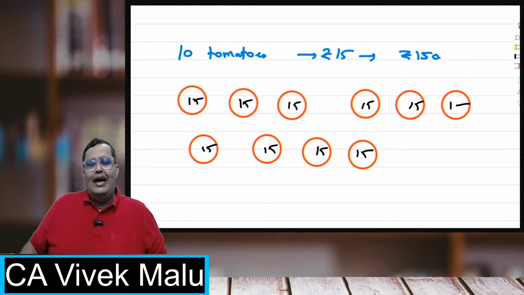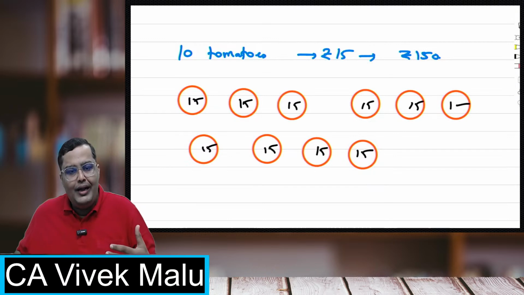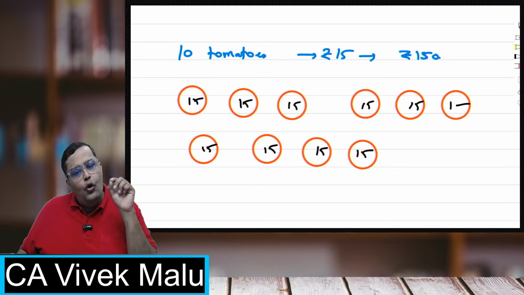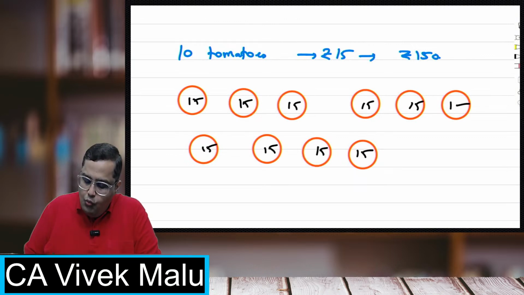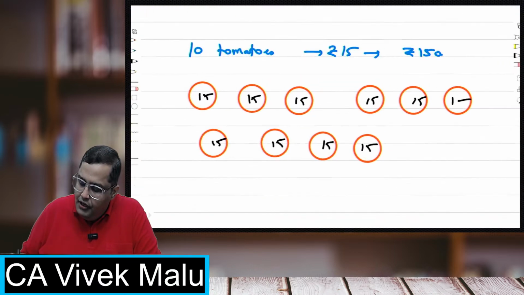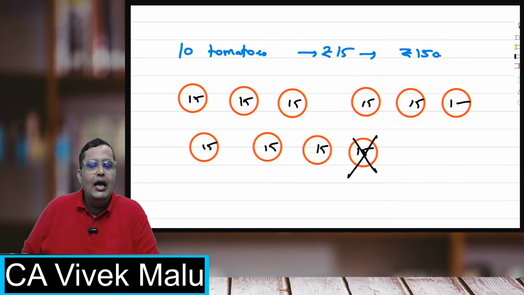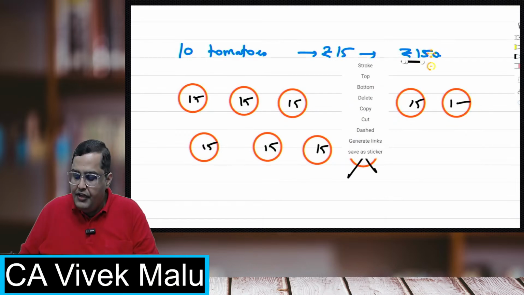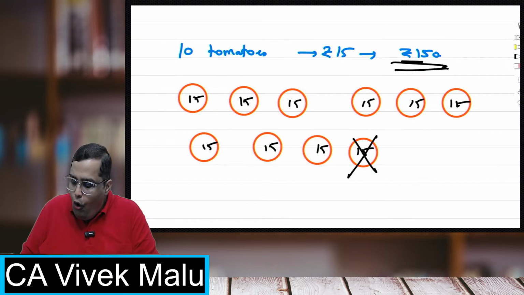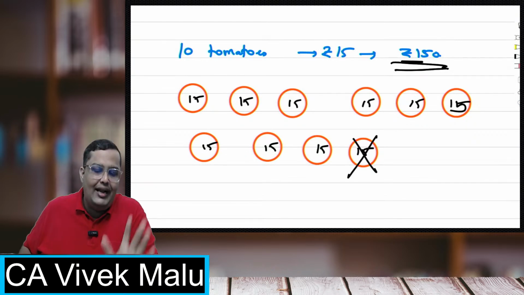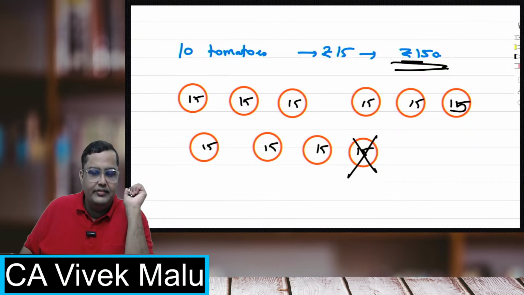So I know that whenever I order 10 tomatoes, effectively I'll receive only 9 good ones. This defective one I will not consider as a unit. What I'll think is that I am paying 150 rupees for only 9 tomatoes.